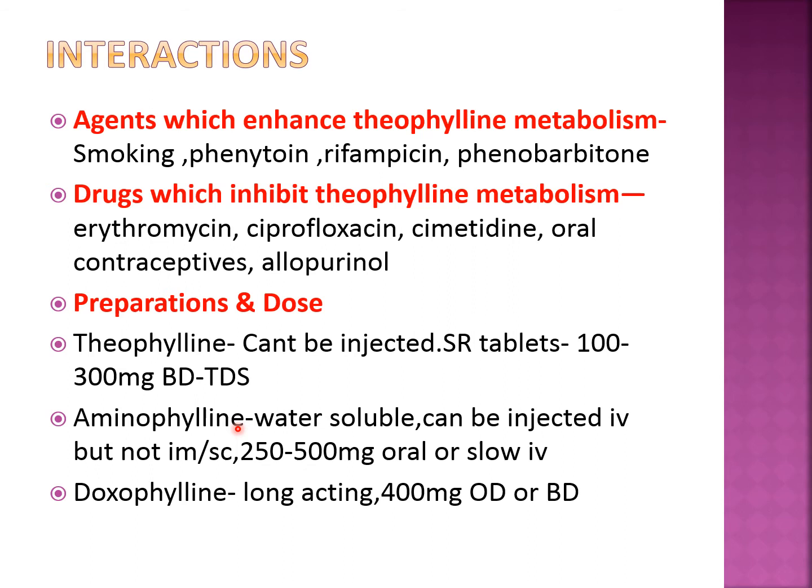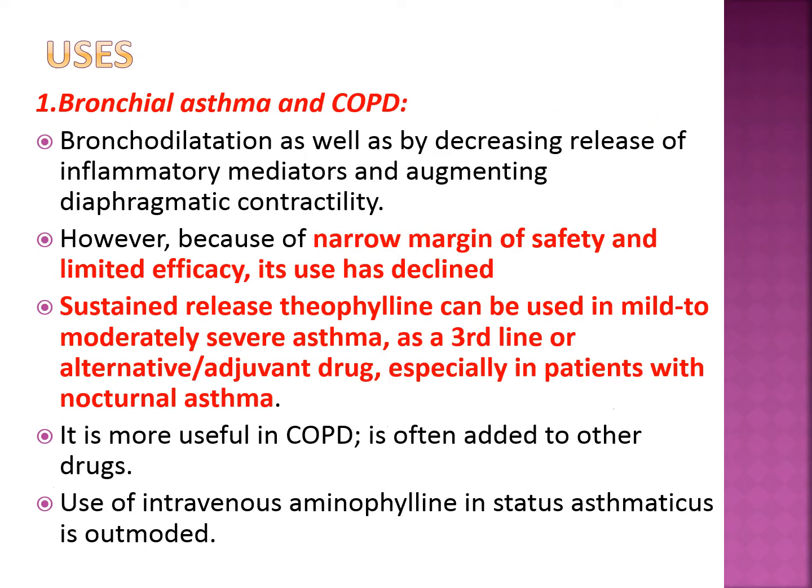Previously, aminophylline was used very commonly for the treatment of status asthmaticus. But because of increased risk of cardiac arrhythmia and seizures, nowadays it is very less useful. But still it can be given by IV route, but it has to be given as a very slow IV injection, 250 to 500 milligram. Another drug is doxofylline, which can be given by oral route, 400 milligram OD or BD.